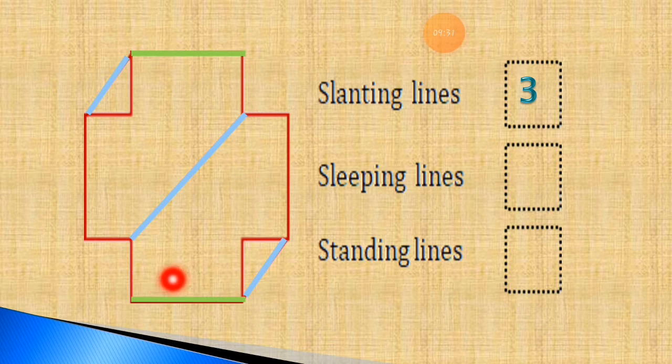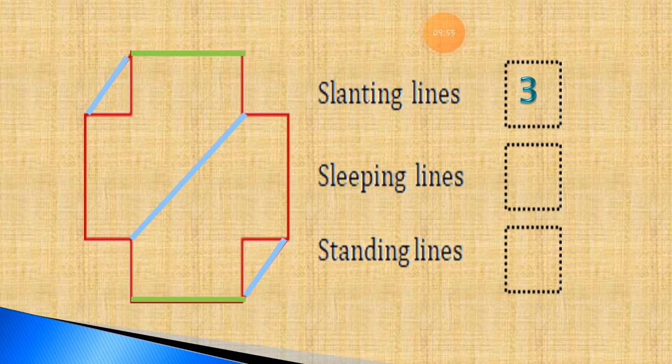See this. This one is the another sleeping line. I just overwrite it with the parrot green color. So this is the best way to find out all the sleeping lines from the given shapes. So these are 2 sleeping lines we have found right now.